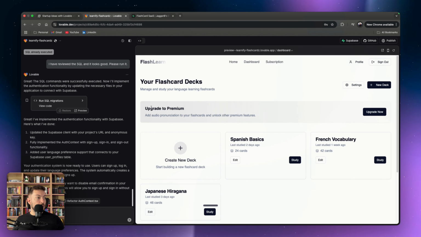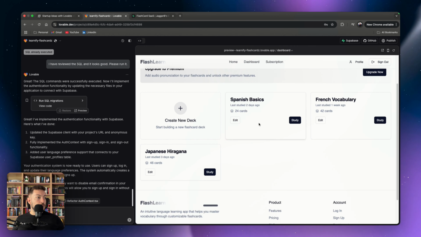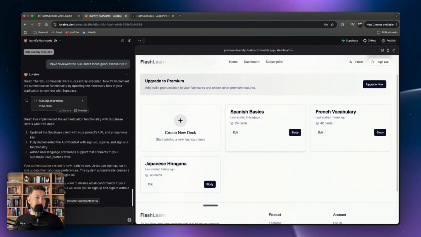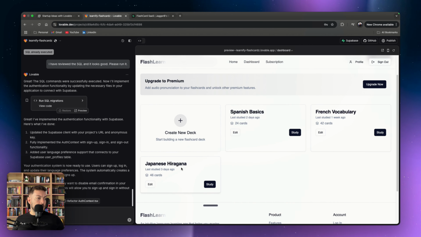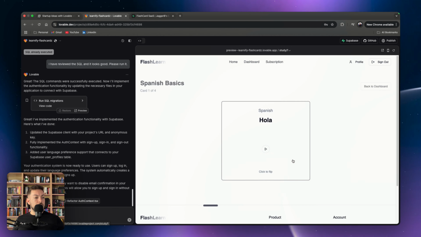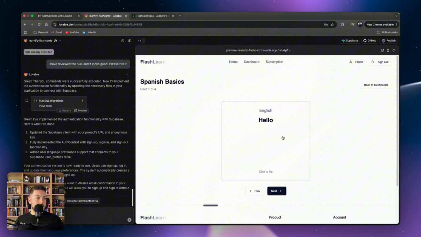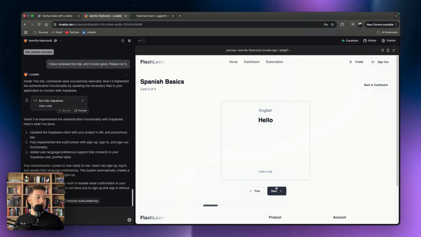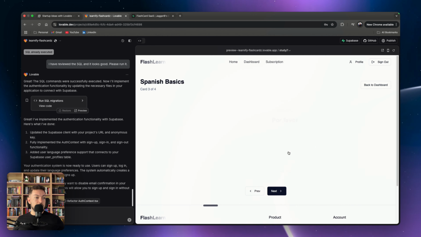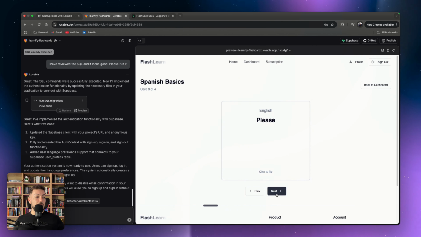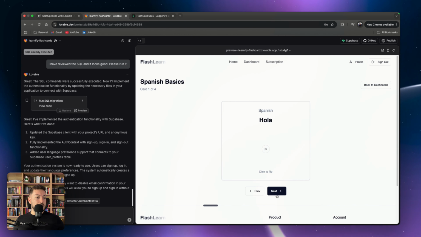It looks pretty decent. We've got an upgrade to premium button already, and we've got some decks up and running already. So we've got Spanish basics, 24 cards, French vocab, Japanese hiragana. I don't know if that is, maybe that's the word for vocab. I'm not too sure. Okay, let's do Spanish. So if we say study, we say English. So hola is hello. Next, gracias should be thank you. Yep, it is. Okay, cool. Next. Por favor is, damn, my Spanish isn't too great. Please. Yep, there we go. Cool. Buenos dias. Isn't that good evening? Good morning. My bad.